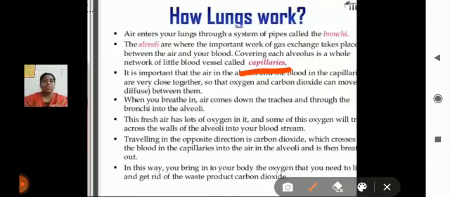This process is done in our alveoli. In the alveoli, the deoxygenated blood is converted into oxygenated blood. The oxygen molecules go directly to our blood cells, and carbon dioxide and other gases are removed from our body in the process of exhalation. Okay, that is the main important work of lungs.